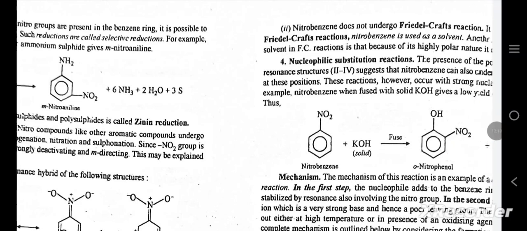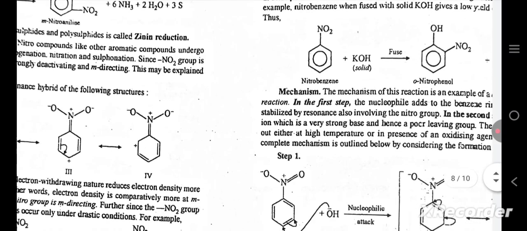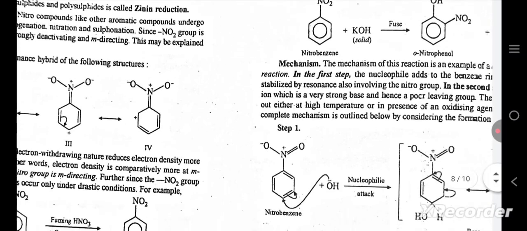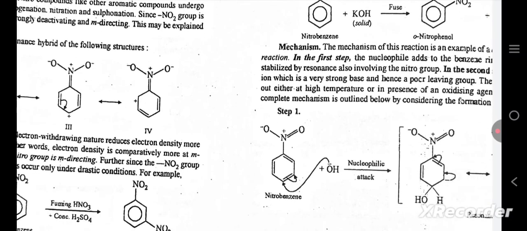In nucleophilic substitution reactions, the presence of resonance structures second to fourth suggests that nitrobenzene can also undergo substitution at these positions. These reactions, however, occur only with strong nucleophiles. For example, nitrobenzene when fused with solid KOH gives ortho-nitrophenol in low yield. Thus, nitrobenzene to ortho-nitrophenol. The mechanism of this reaction is an example of nucleophilic substitution.